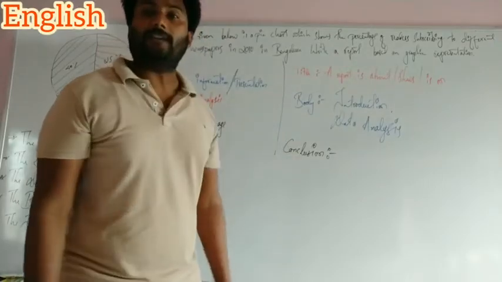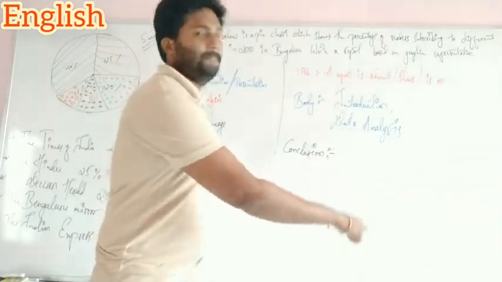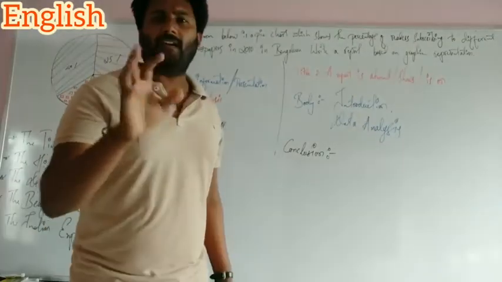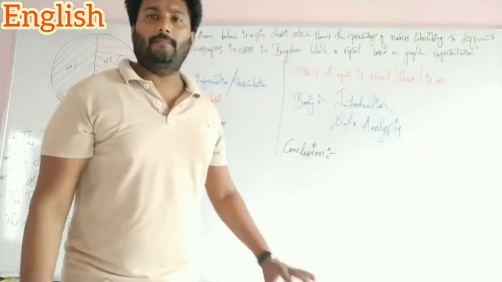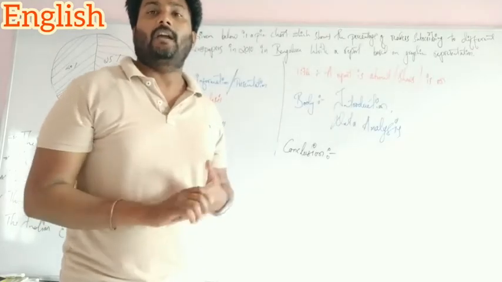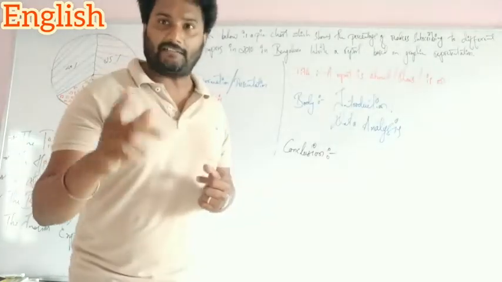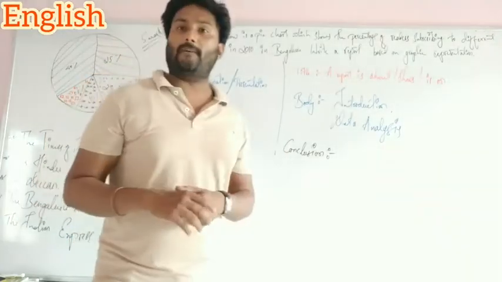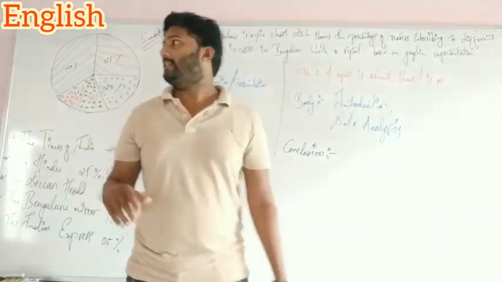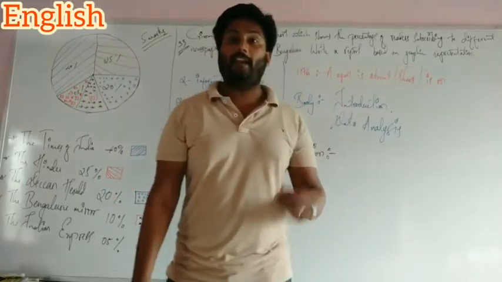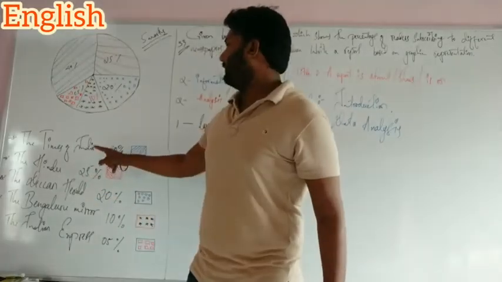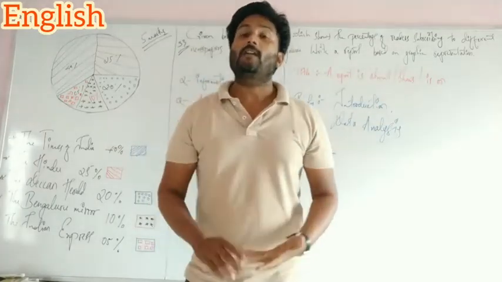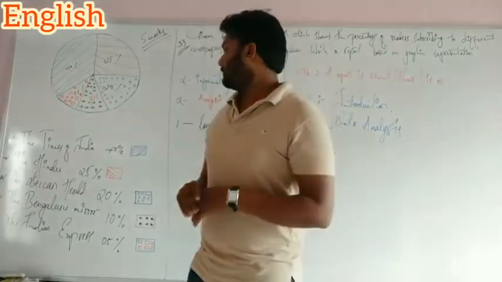And the next one is the body of the passage. The body of the passage should be written in this way: introduction. Yes, the above pie chart describes that the newspaper readers in Bengaluru, in the leading position, there is the Times of India, which is in first place, and 40% of the readers read the Times of India.